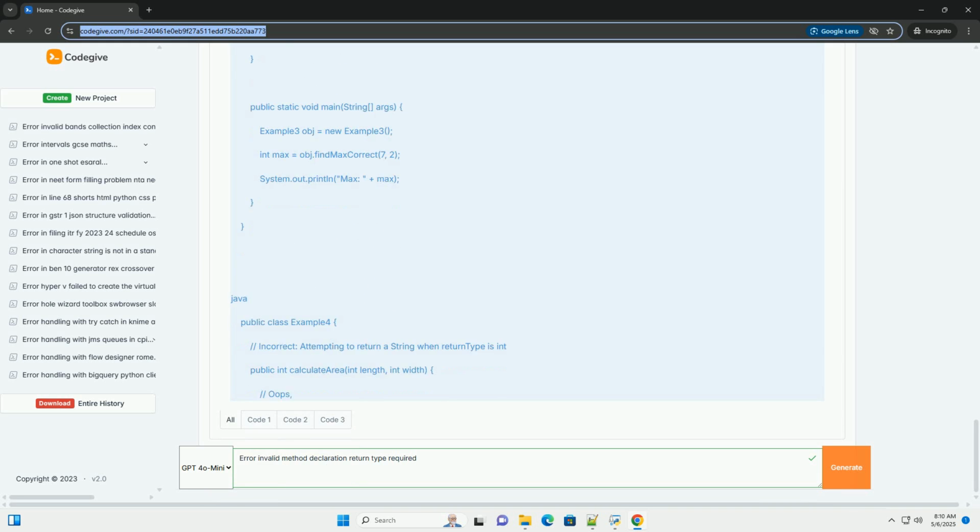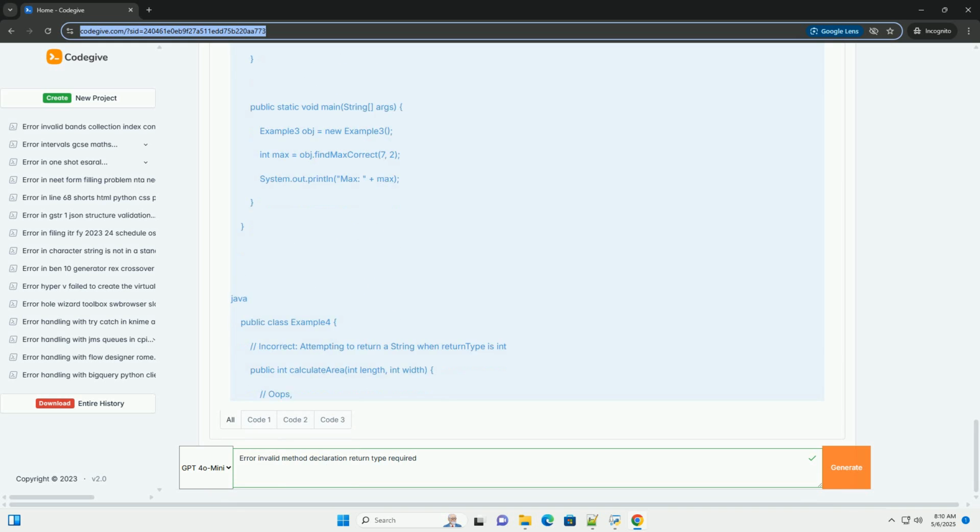Method name: the name you give to the method. Method names should be descriptive and follow Java naming conventions, camel case. For example, calculateSum, getUsername, printMessage. Parameter list: a comma-separated list of parameters, inputs, that the method accepts. Each parameter has a data type and a name. If the method doesn't need any inputs, the parameter list is empty. Example, int x, String name. This method takes an integer named x and a string named name as input.